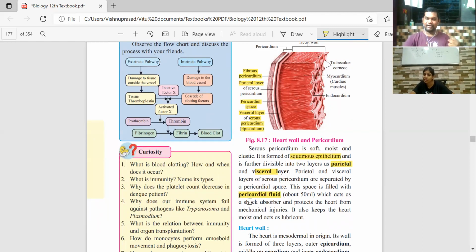Like a fluid, it will be like a shock absorber. If some physical pressure comes on the chest, suppose someone hit it, then to some extent the heart is able to withstand that shock. So these are protective layers which are there, one after the other. So this fluid is acting as a shock absorber, protection from mechanical injuries.